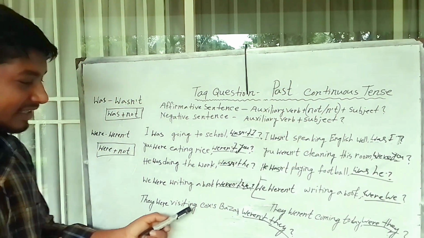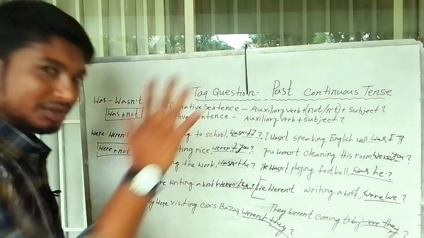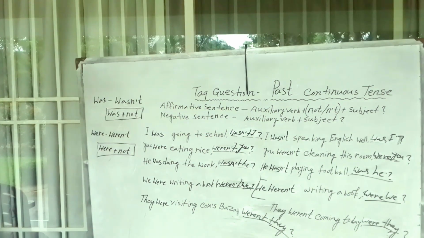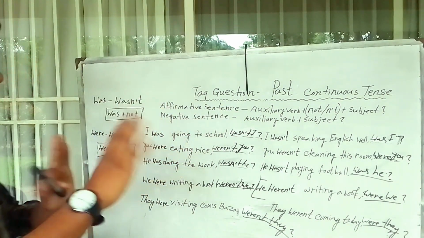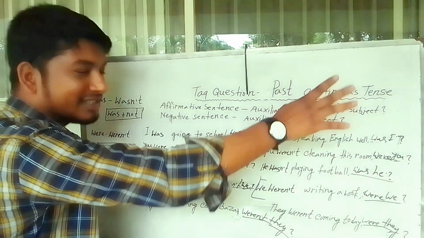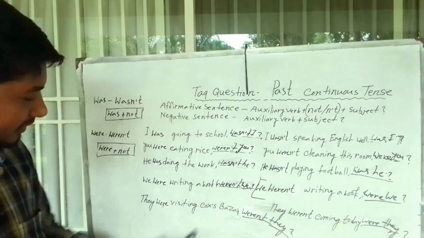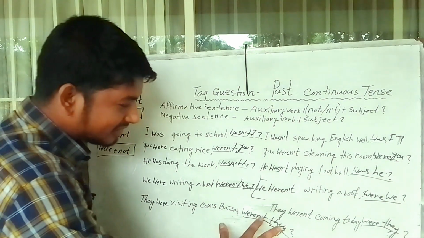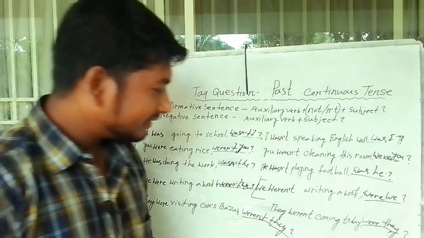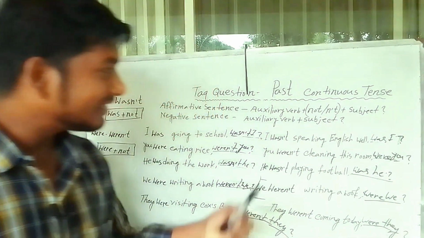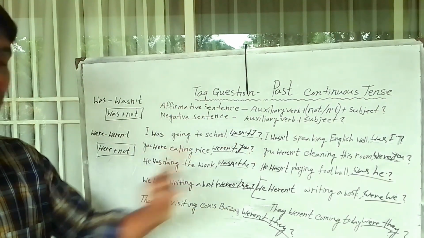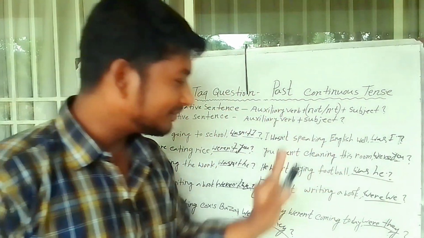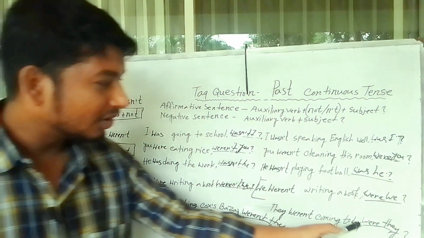They were visiting Cox's Bazar. This sentence is past continuous tense plus affirmative sentence. Past continuous tense tag question: auxiliary verb plus not plus subject. This sentence's tag question is weren't they. They weren't coming today. This sentence is past continuous tense plus negative sentence. We know auxiliary verb plus subject. This tag question is weren't they.